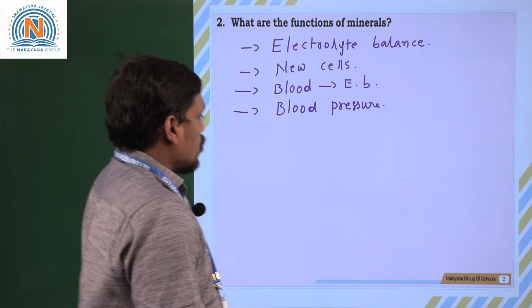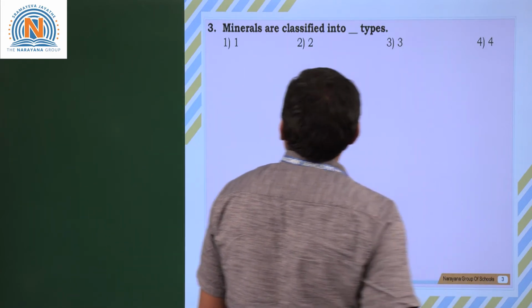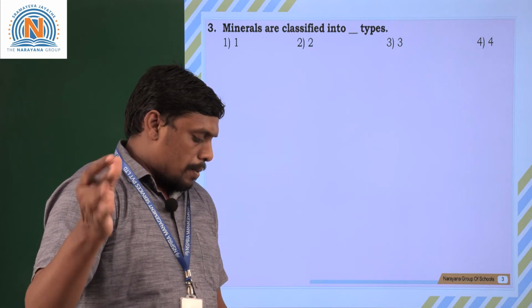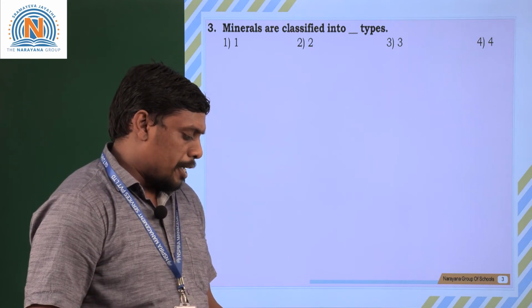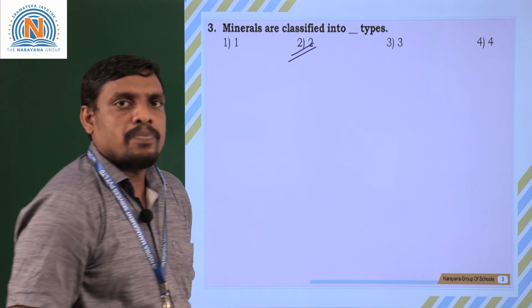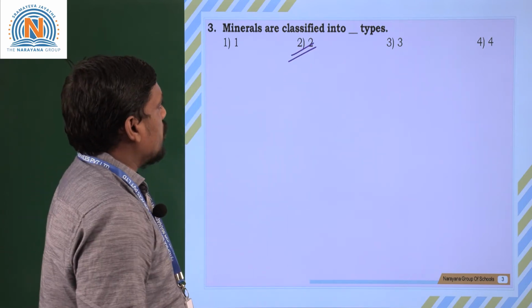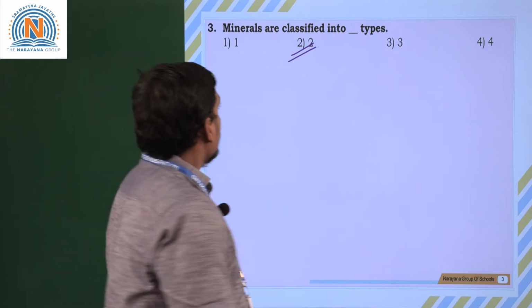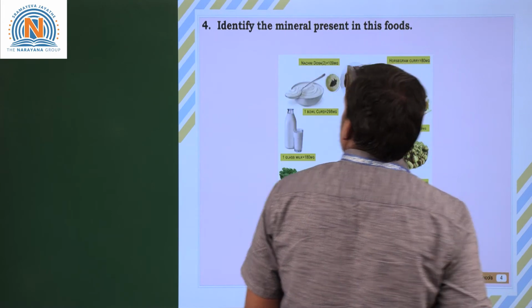So, moving to next question, third question. Minerals are classified into dash types. Can you guess? The minerals are classified into how many types? See, minerals are classified into two types, isn't it? Based upon the requirement, minerals are classified into two types. Clear students? Moving to next question.